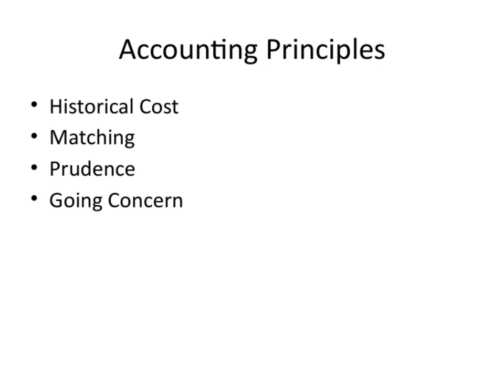Next, we have matching. This principle emphasizes that expenses should be recognized in the same period as the revenues they help generate. It's all about ensuring that our financial statements accurately reflect the true profitability of a business during a specific time frame. Then there's prudence. This encourages us to be cautious in our estimations and not to overstate assets or income. It acts as a safeguard to prevent overly optimistic financial reporting, helping maintain trust and integrity.